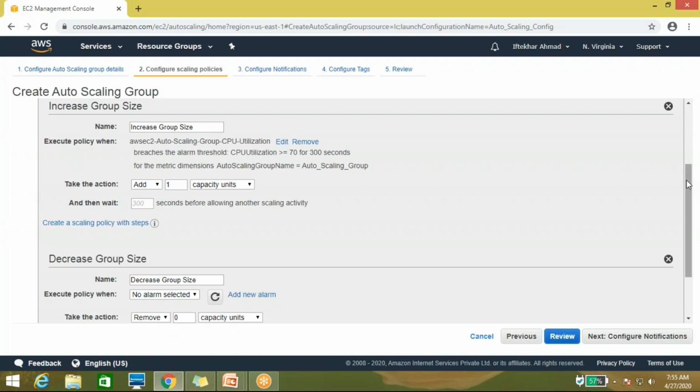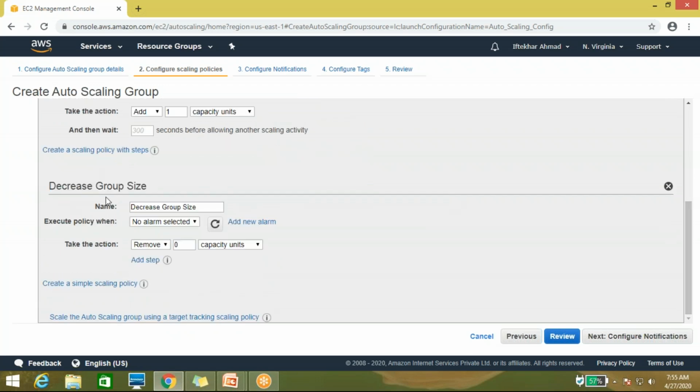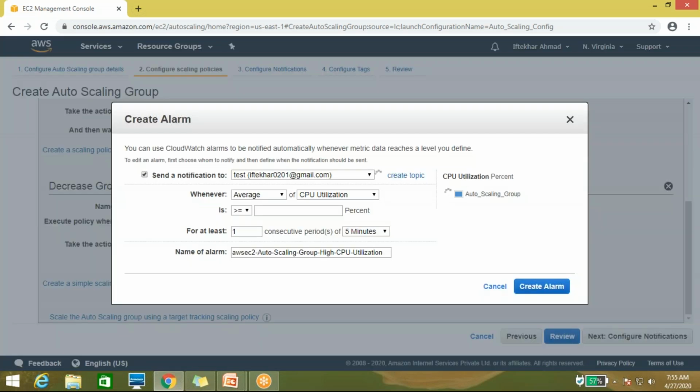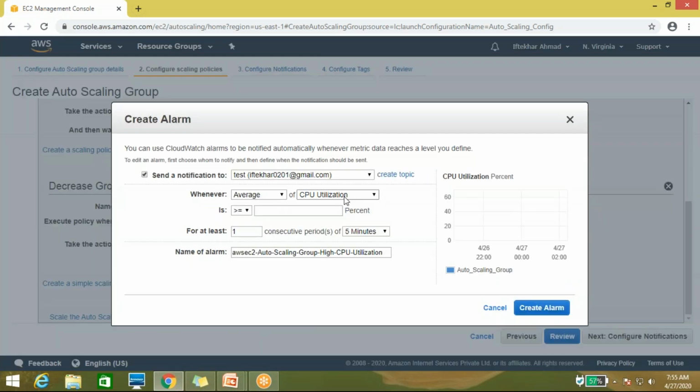Okay, so here you can mention decrease group size. You can decide in what cases you want to decrease. For that you have to create another alarm. Here you can choose CPU utilization, and in what cases you want to decrease the size of the instances, meaning less than or equal to 70%.